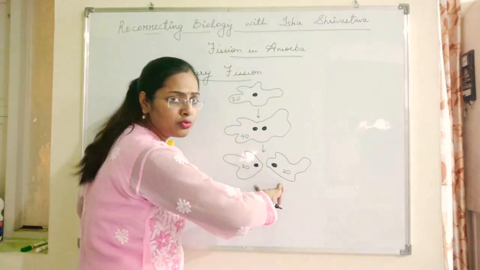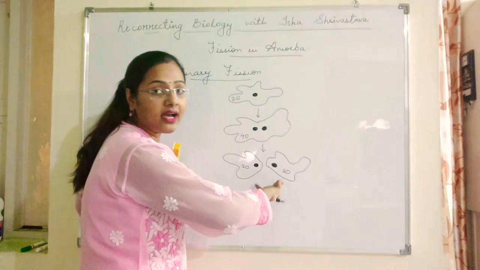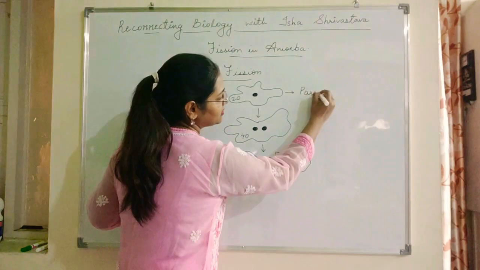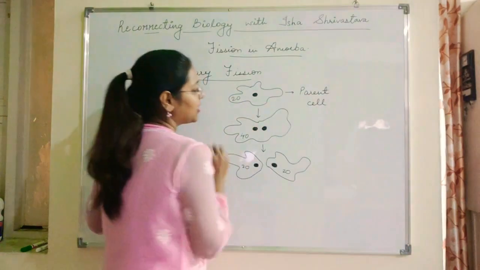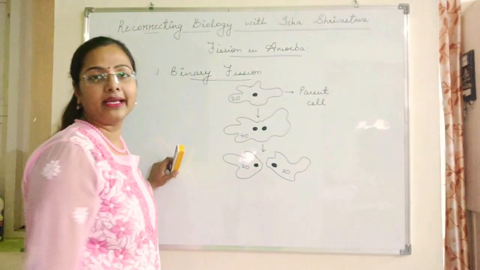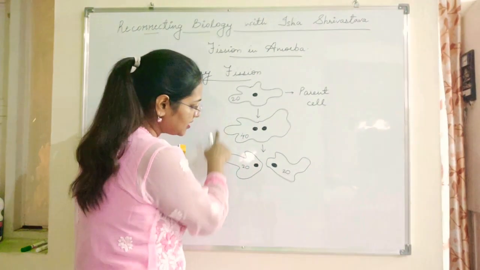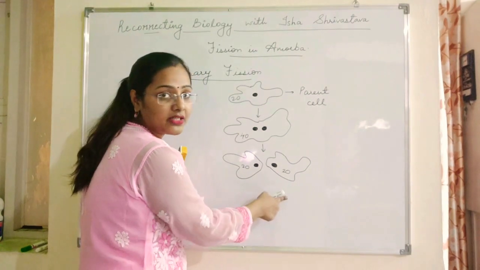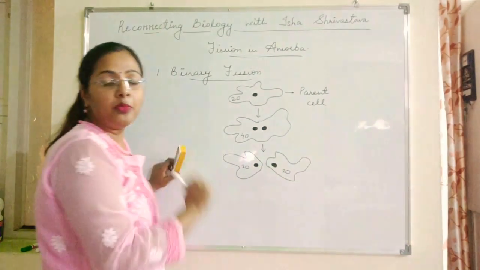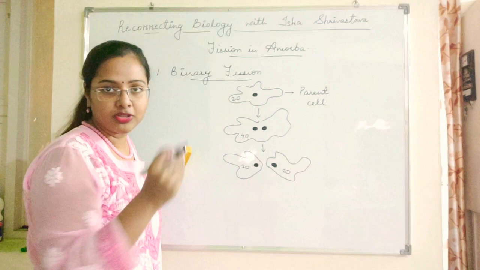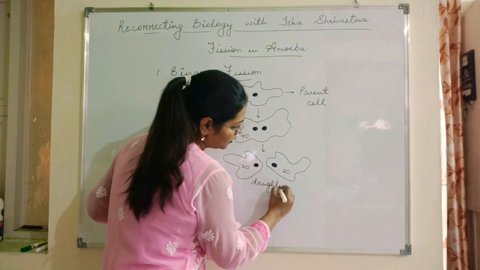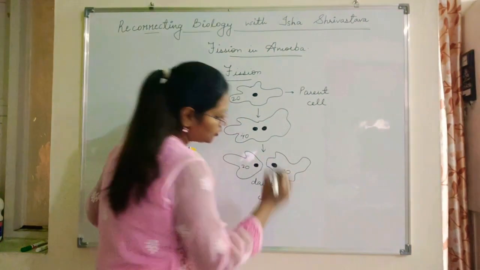Now you can see these two cells are formed which are exactly identical to the original parent cell. This was the parent cell of the amoeba which had 20 units of the cytoplasm, a centrally placed nucleus, which is surrounded by the pseudopodia. Now after the binary fission, it is divided into two equal parts. Both the cells have the same amount of cytoplasm. Both have a nucleus surrounded by pseudopodia. These two cells which are formed from the parent cell are called the daughter cells.